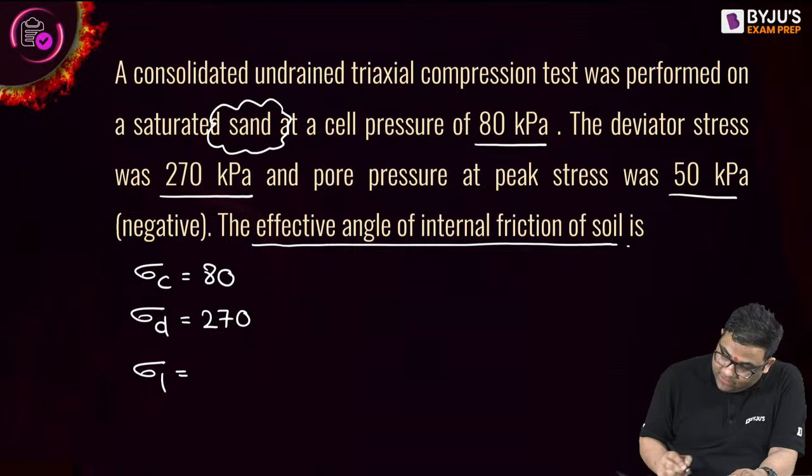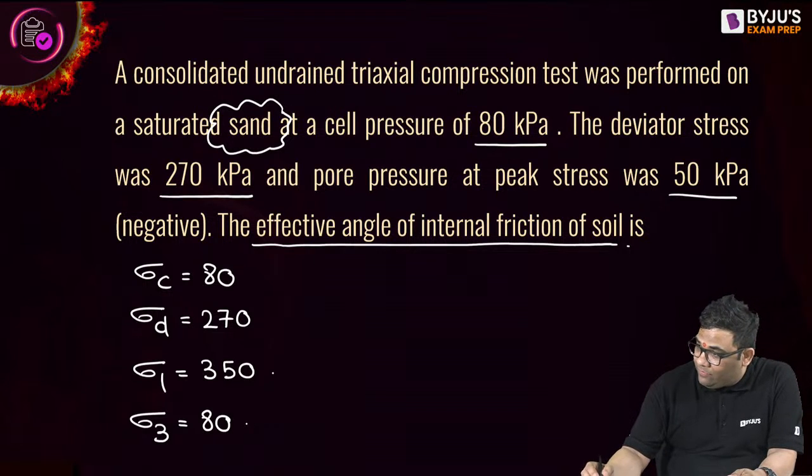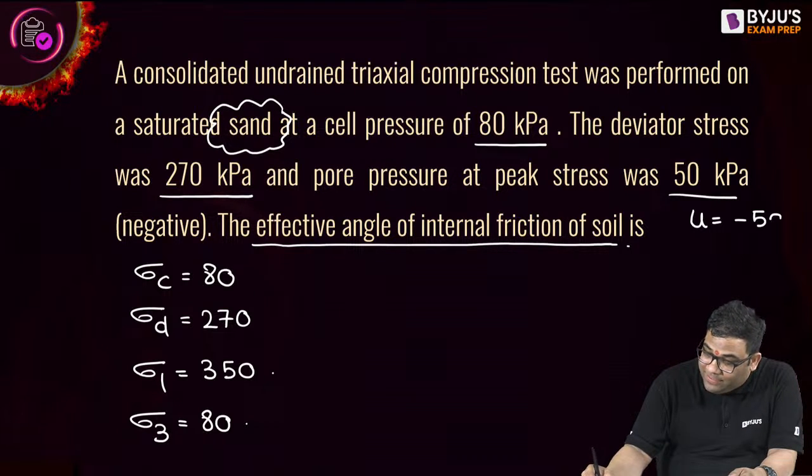Sigma 1 is 350. Sigma 3 is 80. It is given negative. Oh my God, many answers I got. See, the pore water pressure is given negative. U is equal to minus 50.